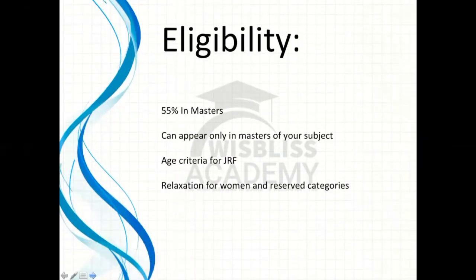Now, what is the eligibility? Eligibility is 55% in masters, or you should be appearing in masters, in the second year of masters. And you can apply mostly only from your own subject. There is an age criterion for JRF, but for assistant professor there is no age criterion, no upper limit. There is relaxation for women and reserved category, even for JRF also.